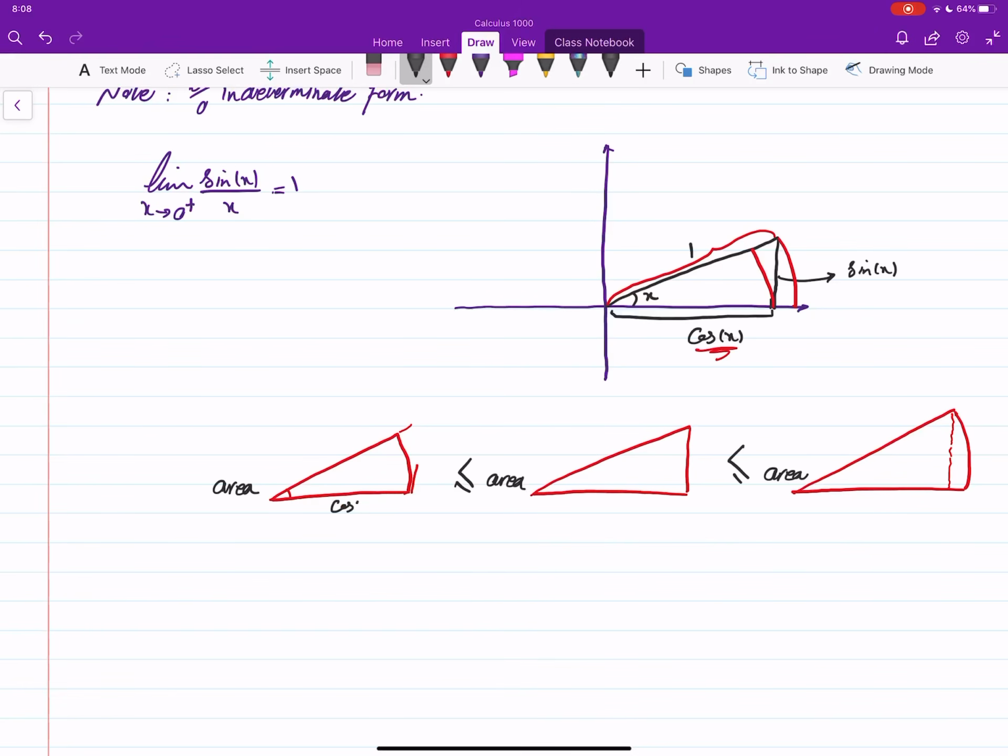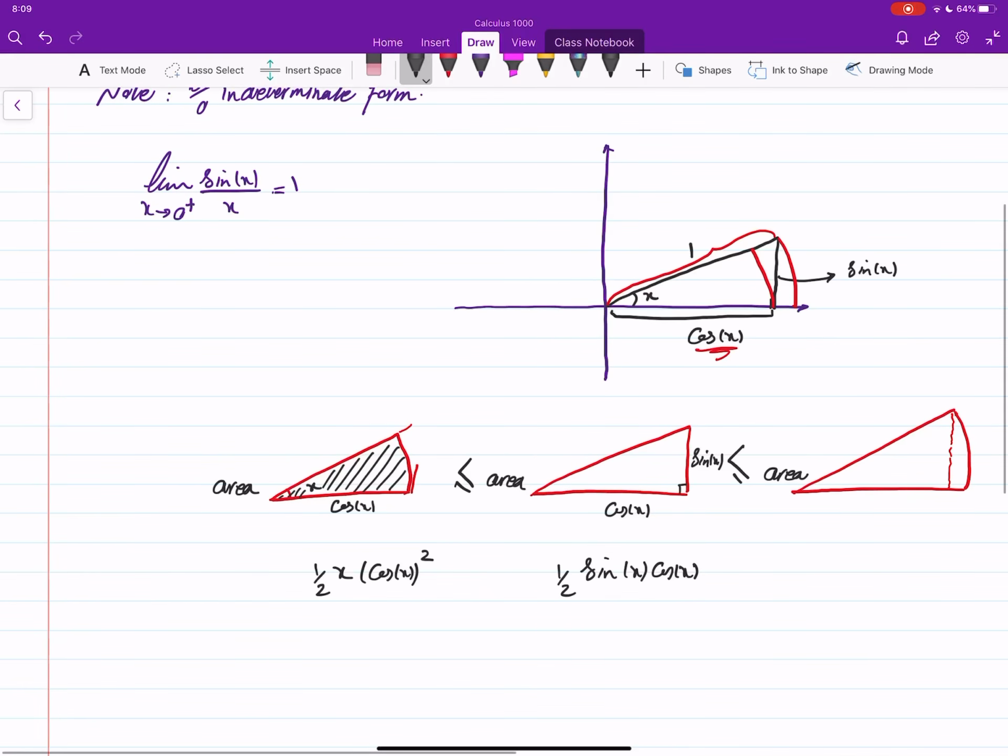The radius is cosine x, and the central angle is x. So the area of this sector is half of theta r squared, which is half of x times cosine x squared. This right triangle has height sine x and base cosine x, so its area is half of sine x times cosine x.